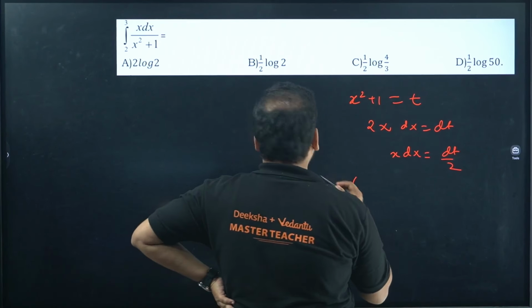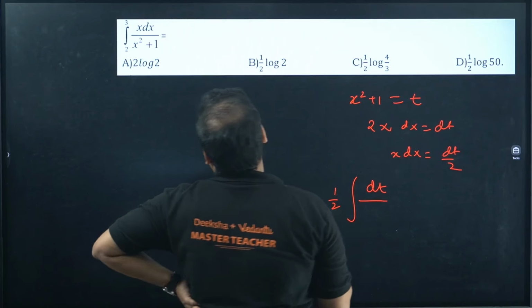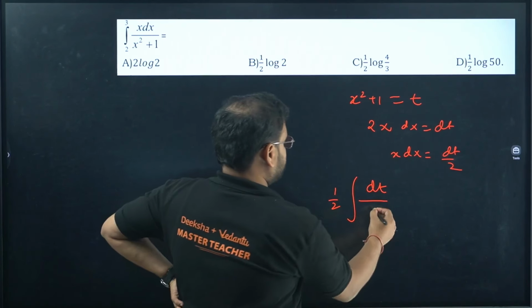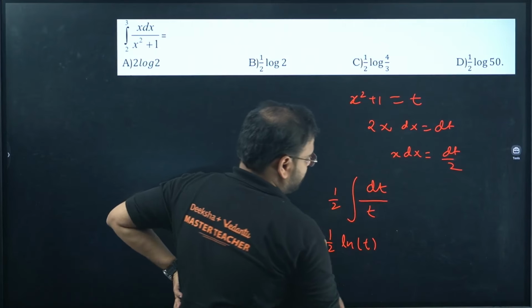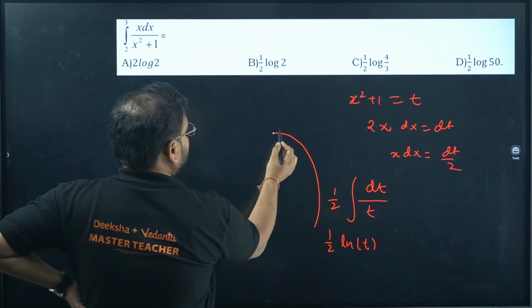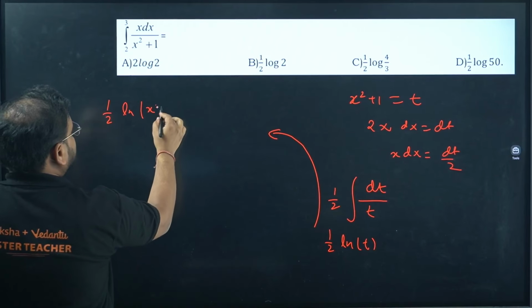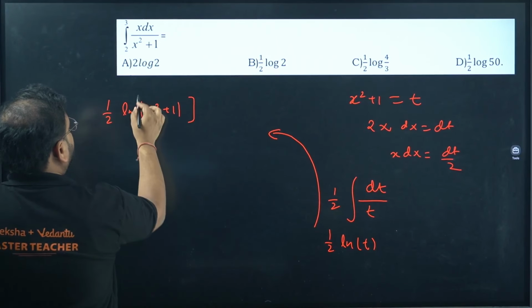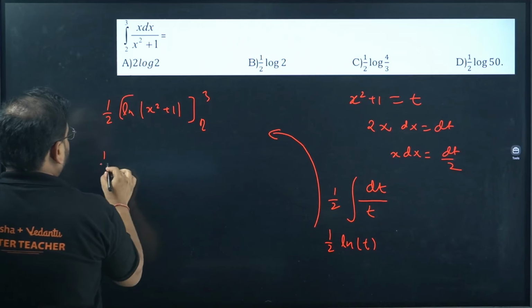We'll continue as indefinite only. So we'll have here dt, the constant outside will be 1 by 2, and we'll have this as t. Answer is 1 by 2 ln t. Right. Let's substitute back the original variables. We have 1 by 2 ln of x square plus 1 from 2 to 3.